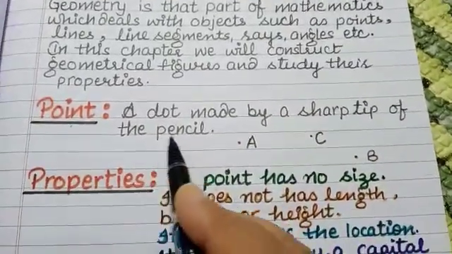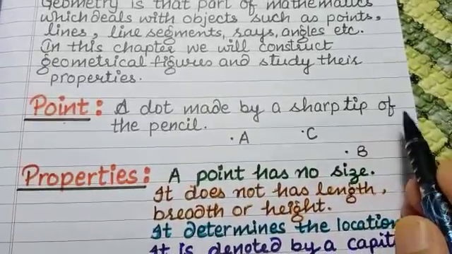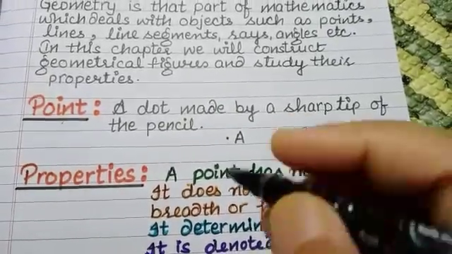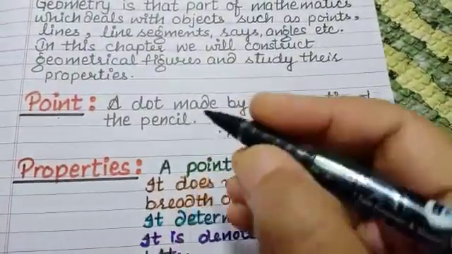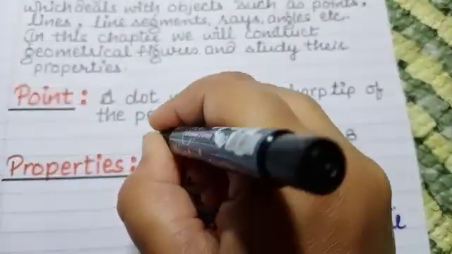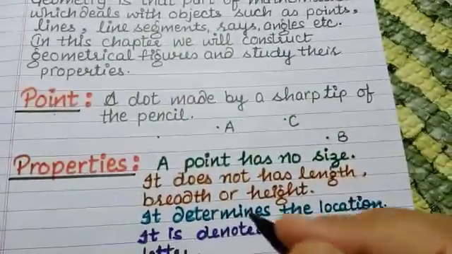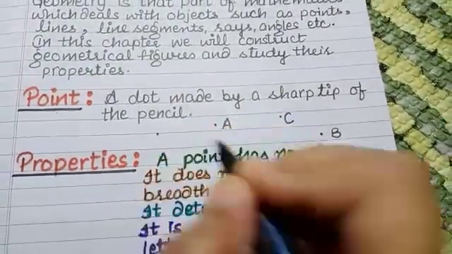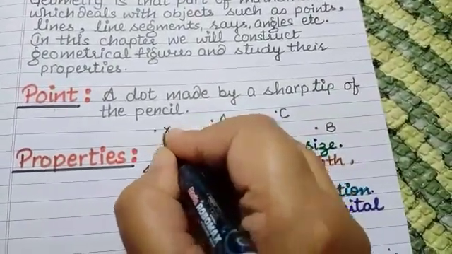Point. A dot made by a sharp tip of a pencil is known as a point. Just see the sharp tip of this pen. If I put a dot, this is a point. And we can write its name using any capital letter.